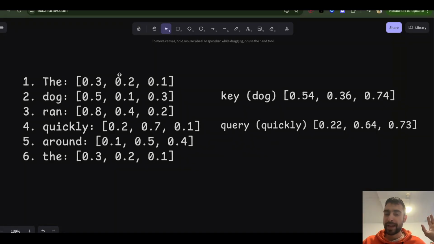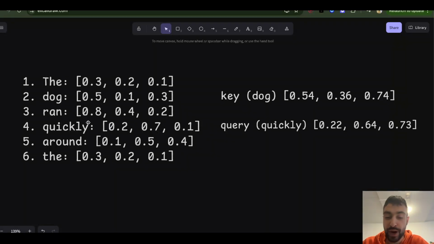And I know I'm getting repetitive sometimes, but I just want to say, query says what context am I looking for? Key says what context do I have? And these embeddings just describe the semantic meaning of the token. They don't say what context I'm looking for or which context I have.